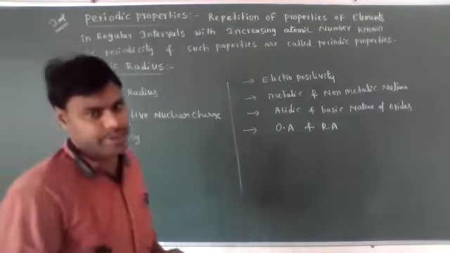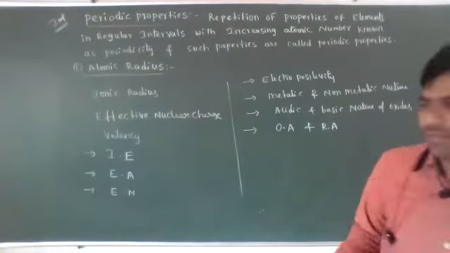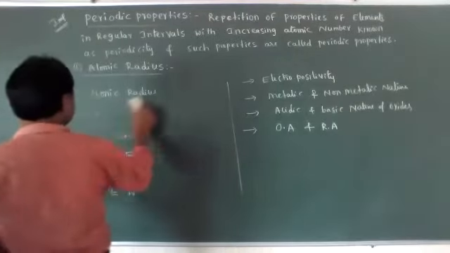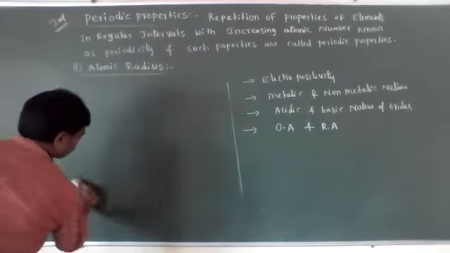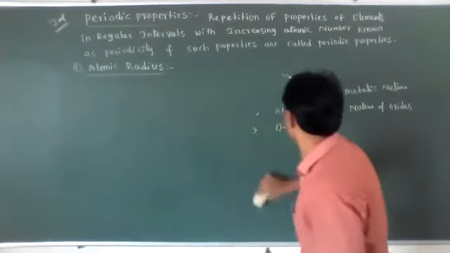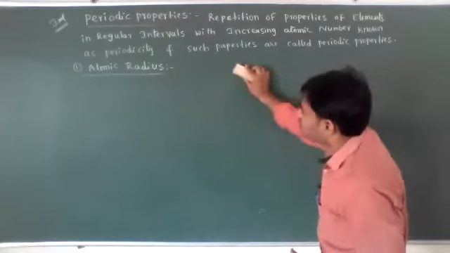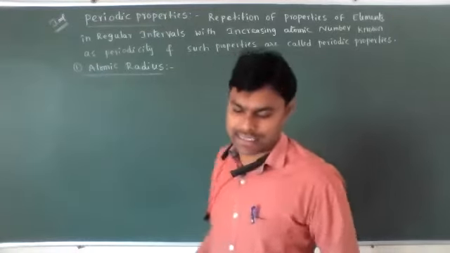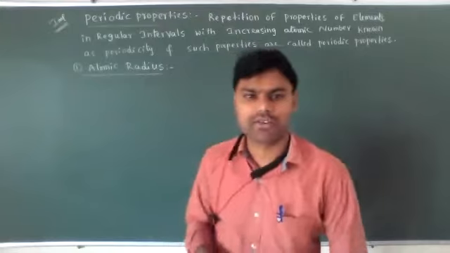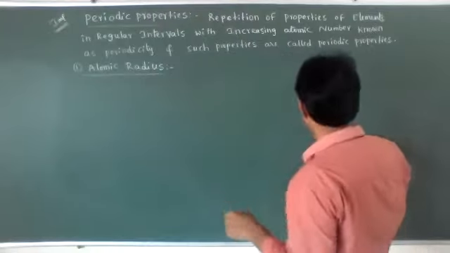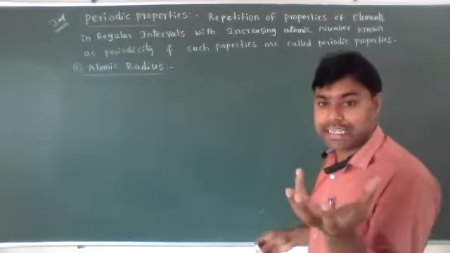So let's see the first periodic property. The first one is atomic radius. We should know the meaning of atomic radius. For example, an atom is present in a spherical shape.